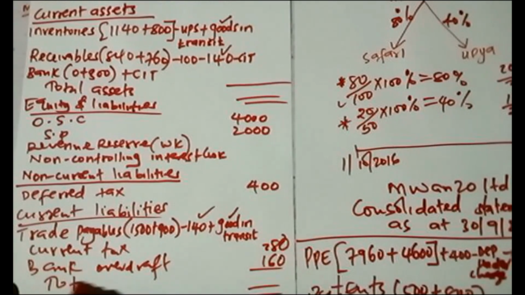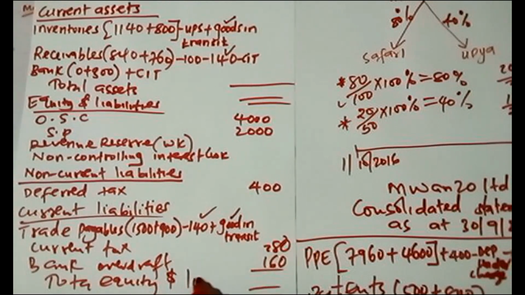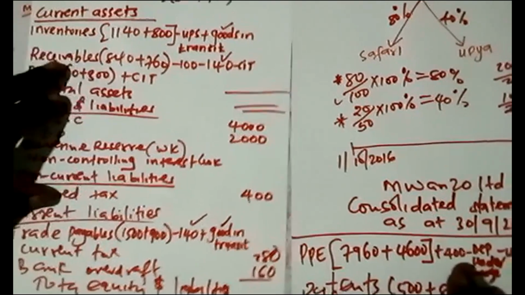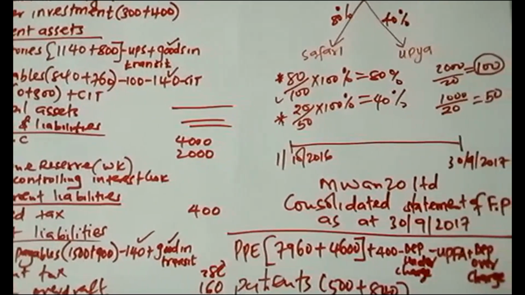So we have total equity and liabilities. Total equity and liabilities. So give me some figures. That is for the totals.